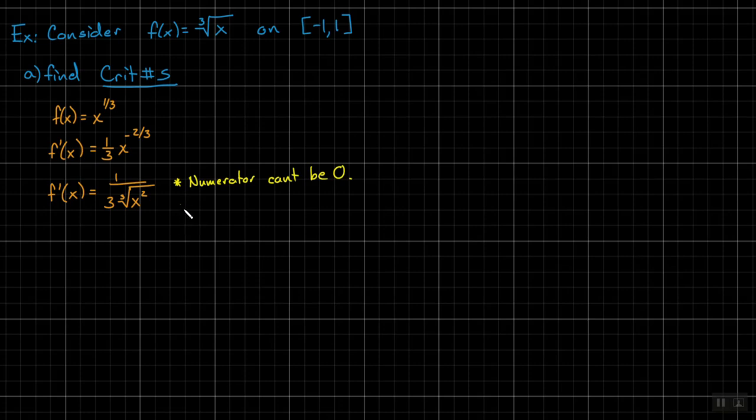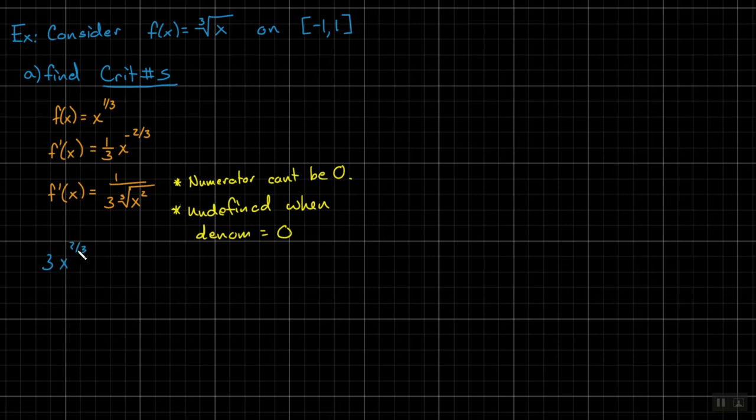When is this undefined? Undefined when denominator equals 0. Is there an obvious value for which that happens? Rafa says 0. Are you guys cool with that? If you weren't quite cool with it, we can just take this whole thing, 3, and I'm going to write it x to the 2/3.